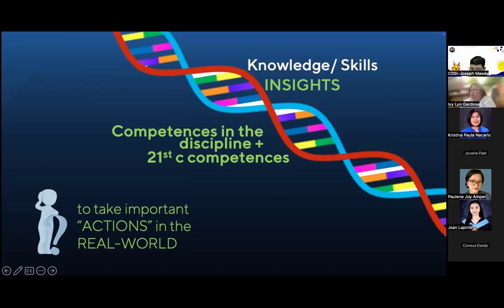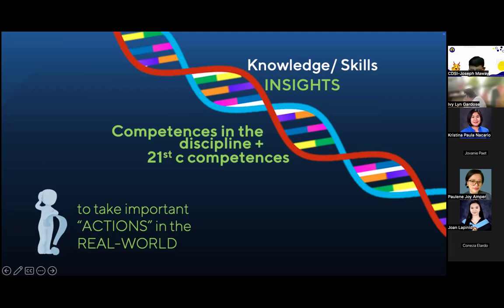Let me pause here. Many schools, of course, teach knowledge and skills. Even if they don't call it insights, they might be teaching concepts, not just the facts, not just the dates, etc. They might be teaching important concepts. They might also be addressing once in a while critical thinking, and the values, right?